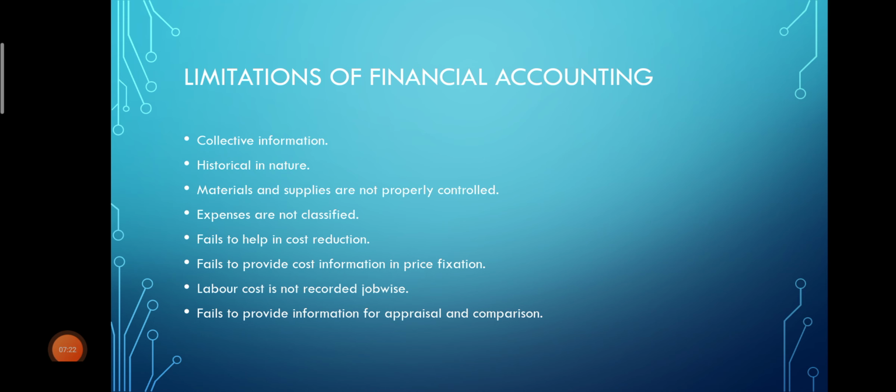But in cost accounting our main intention is to reduce the cost of production. So accordingly the expenses will be classified, so that will help us to fix the price. But in financial accounting it becomes very difficult. Next is labor cost is not recorded job wise. Okay, so here expenses will be taken as a whole.